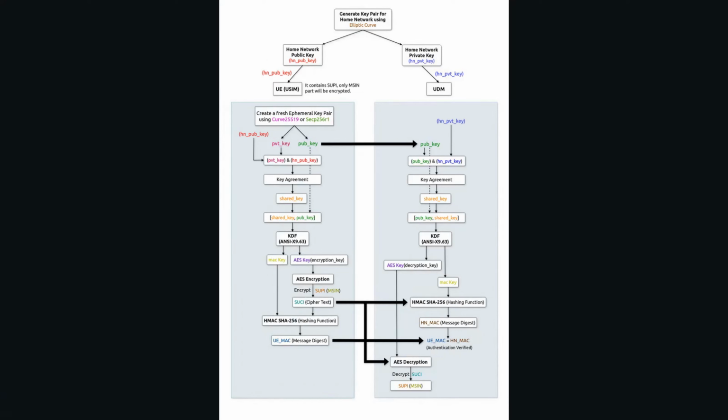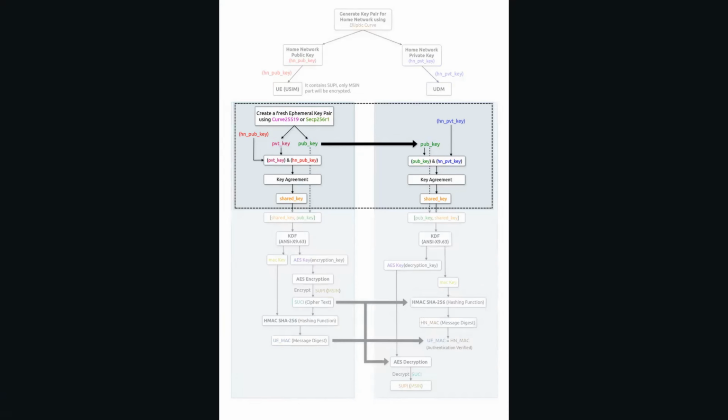Now, if we focus on the generation of shared secret, which looks like this, we would understand that for the generation of shared secret, we are using the public key of the other party and the private key of itself on both ends to generate a shared secret. If I have to show this through a call flow, it would look something like this.